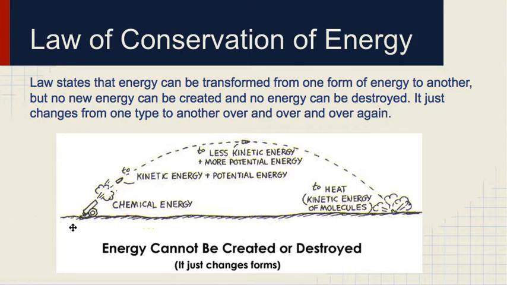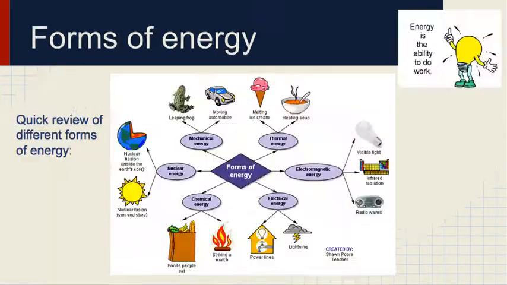It just changes from one type to another over and over again. So if we look at this picture here, we're talking about a cannon, which is chemical energy, turning this cannonball into kinetic energy. It flies and then eventually crashes into the ground and releases as heat. So these are all different types of energy, but the energy is not created or destroyed. We're just transforming it from one type of energy to another.